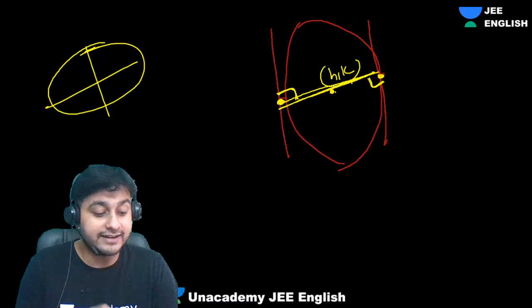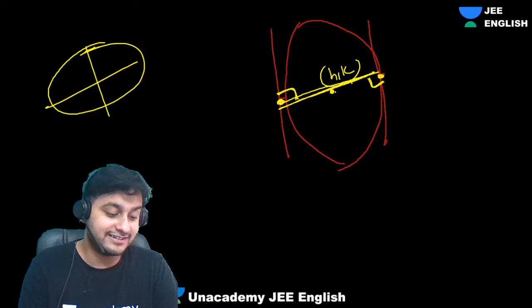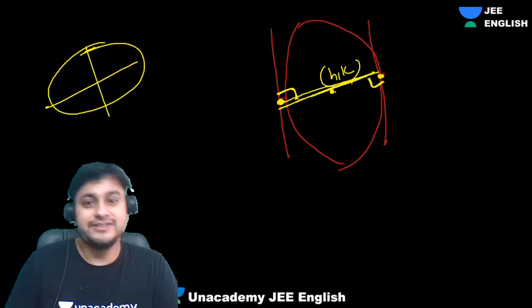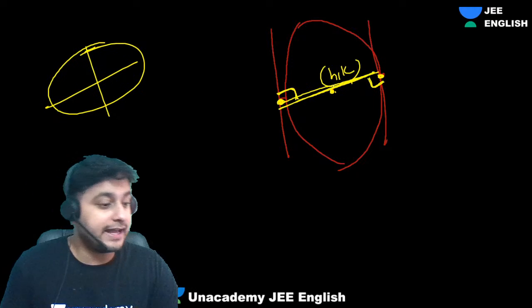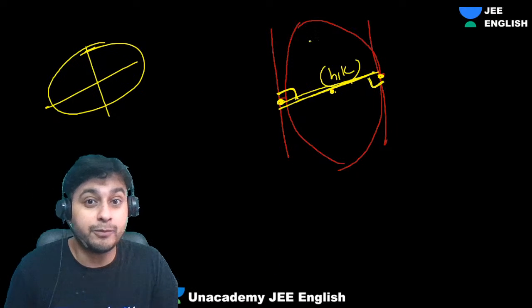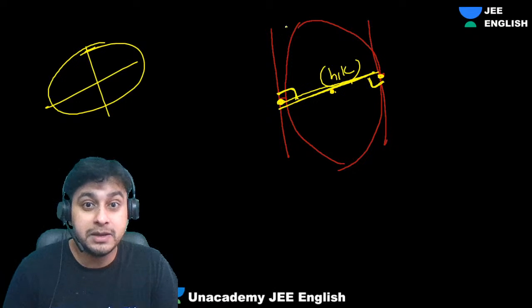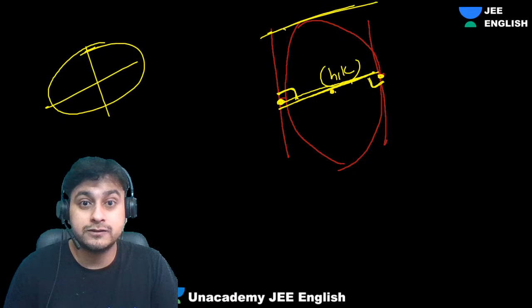You know what the director circle of this is. This is nothing but the director circle. Understood? Remember I told you this concept of director circle? So that's the reason why the locus of the points of perpendicular tangents can be not only like this, but it can be like this also.